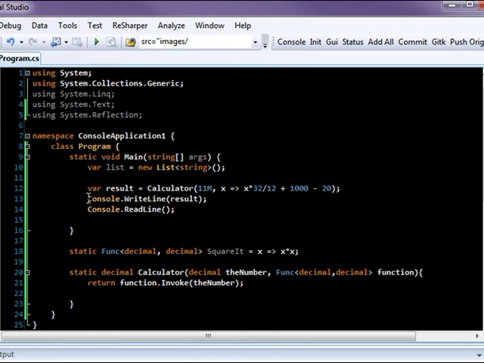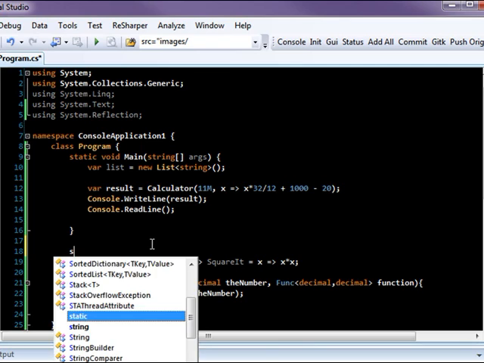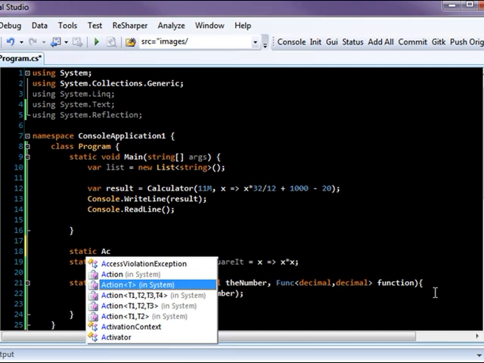As you notice, I'm doing a lot of Console.WriteLine here. I can do that a little bit differently by using another groovy feature of C# 3.5 called the Action. So what I can do here is simply create an Action. Again, this is a delegate, and what this does is exactly what it says. It encapsulates a method that takes a single parameter and doesn't return a value. So what the heck does that mean? Well, it means that I'm writing a void function on the fly.